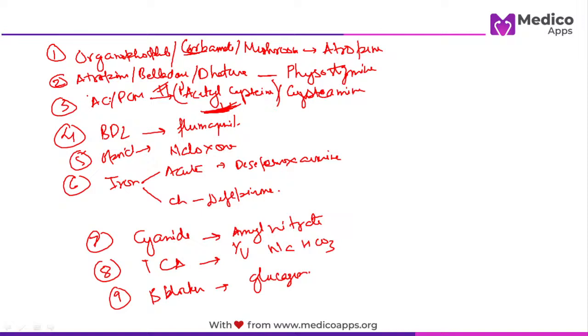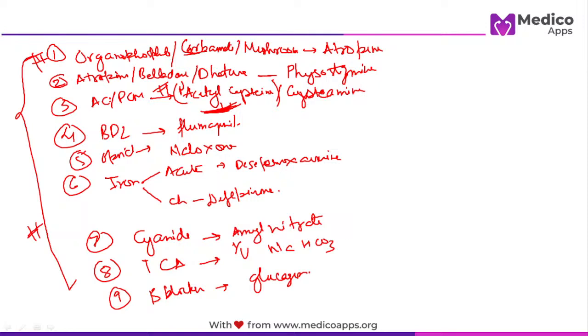Okay, so these are the most important drugs or antidotes for various poisonings. None of these you should forget. Each one of these has been asked multiple times. I think these are all very frequently asked, so you should remember them as a part of high yield topics. Poisoning and their specific antidote.